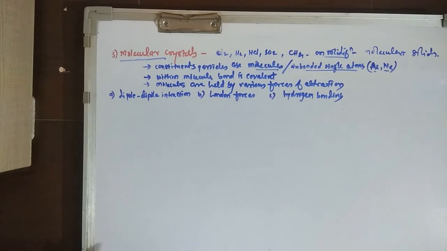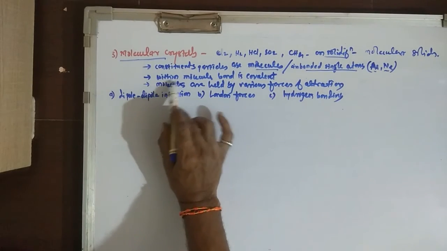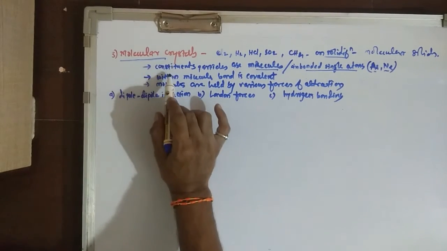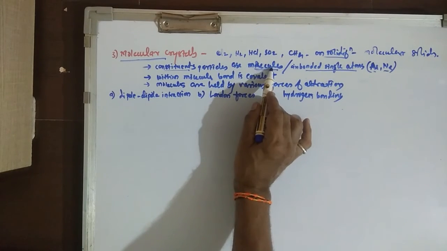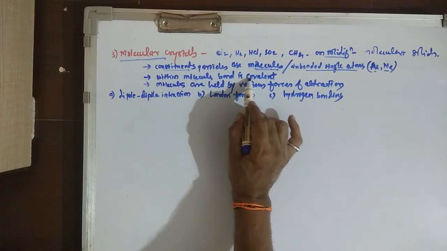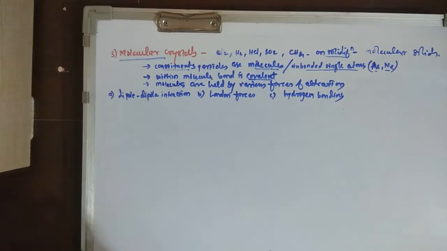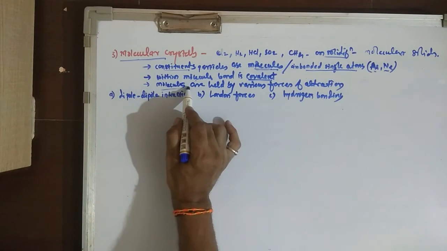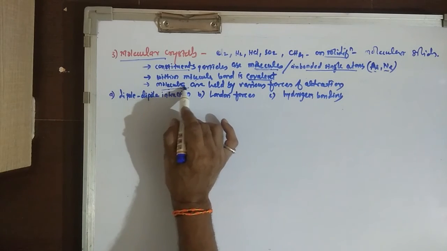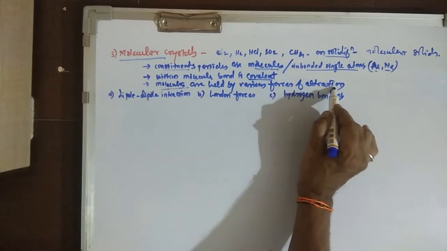Now see, in molecular crystals the constituent particles are molecules, and within the molecule the covalent bonding is present between the atoms. But intermolecular forces, that means molecules are held by various forces of attraction.